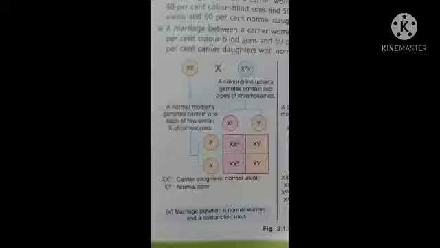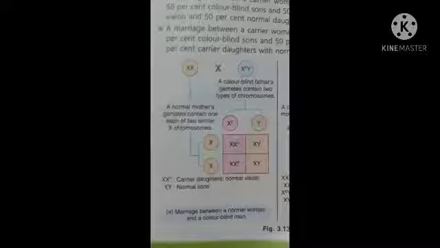But if we consider the daughters, they get one of the X chromosomes from the father who is colorblind, but the other X chromosome, which is normal, from the mother. So in the daughters there is one X chromosome which is normal, and the other X chromosome is carrying the gene for color blindness.